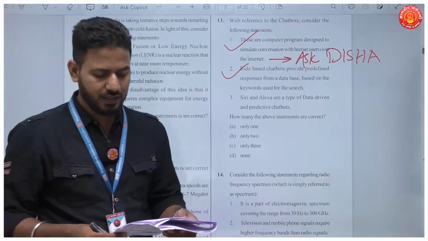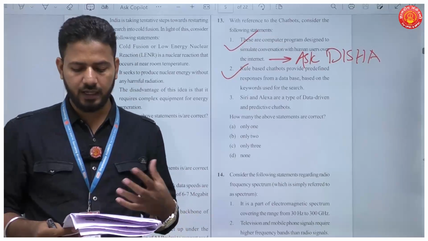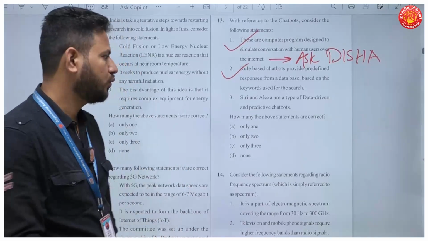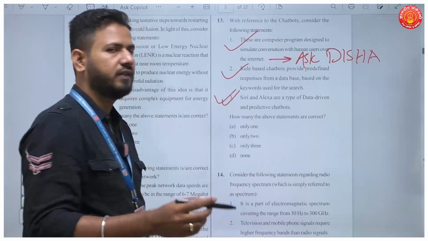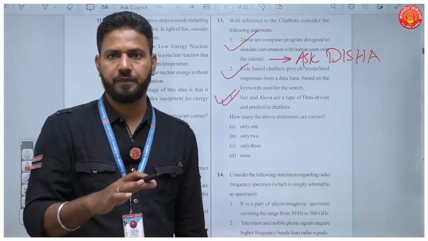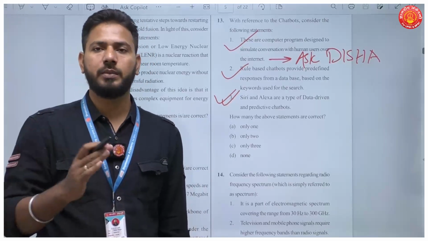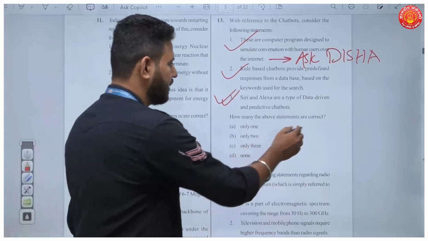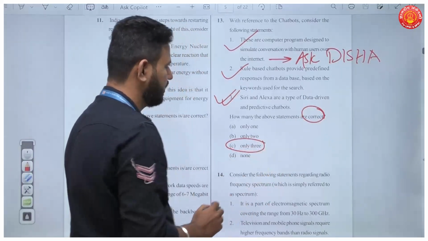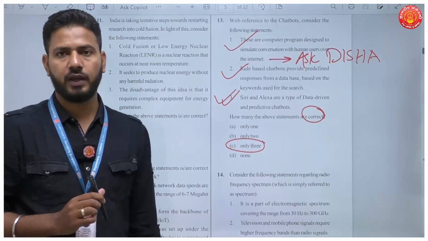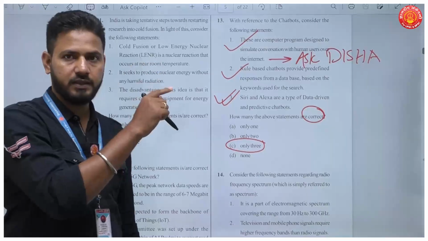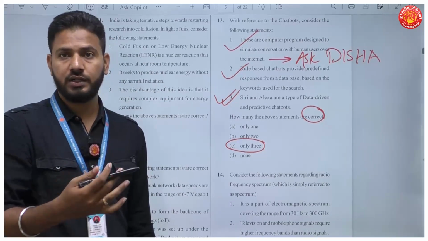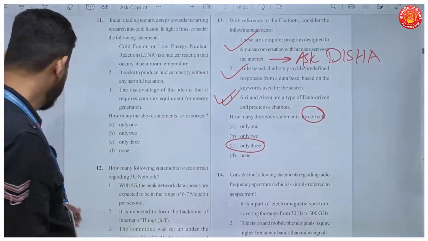The third statement, Siri of Apple and Alexa from Amazon are the type of data-driven and predictive chatbots. This is also true because they can operate only within the sphere of data that they have been given. Anything outside that, and they will not be able to work or function. Okay, so how many statements are correct here? All the 3 statements in this question are correct. Okay, now this is an emerging technology. Please be very thorough with this. Artificial intelligence is going to be a question for you in the prelims exam.